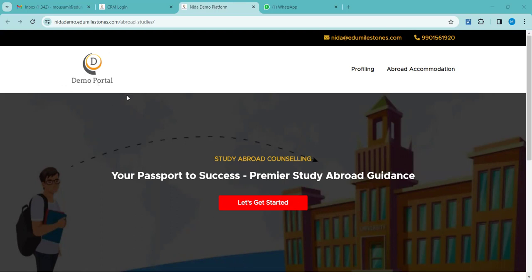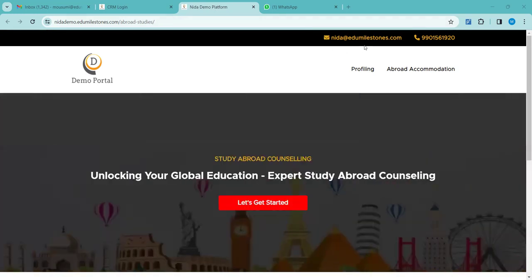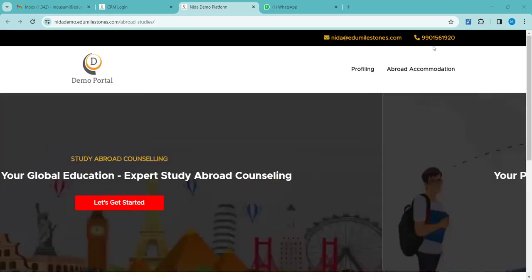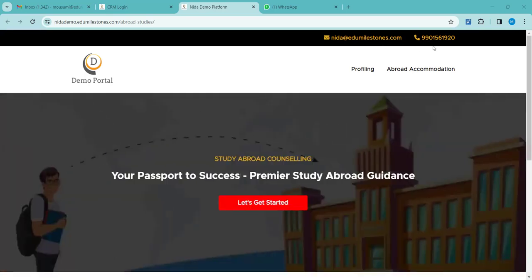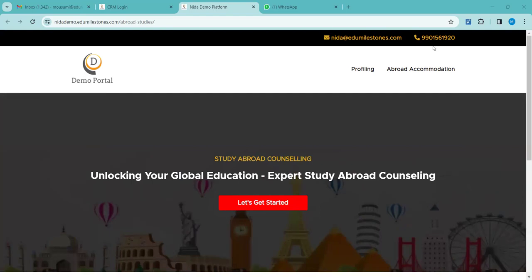On the left hand side, as you can see, it is clearly mentioned demo platform. Here it will be your company's name and logo. On the right hand side top, it will be your email ID and contact number, so that the student can get access or reach out to you whenever they feel the need.